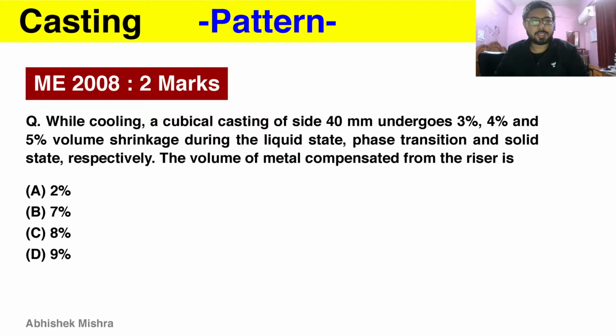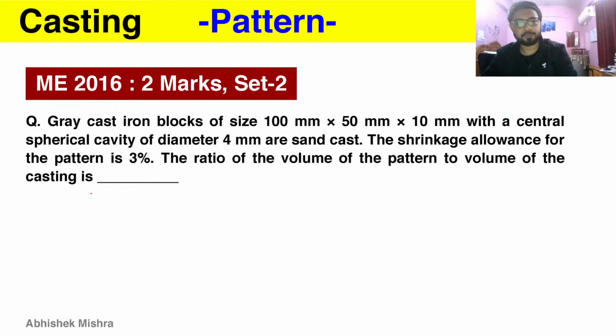So these are the percentages of shrinkage in the liquid, solid, and the phase change state, and we have to find the percentage of volume of liquid metal whose shrinkage is to be compensated by the riser. So liquid and solidification or phase change are the things to be compensated by the riser. So these are the first two values, and their sum will be 7%. That is the answer here.